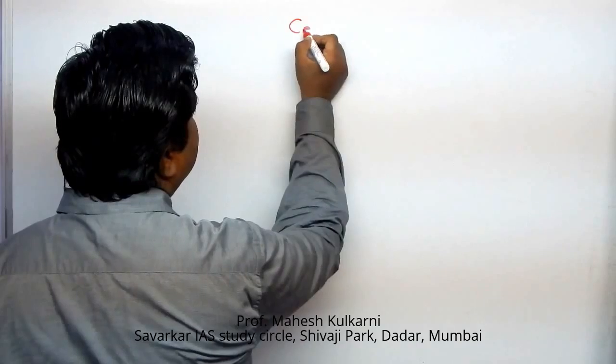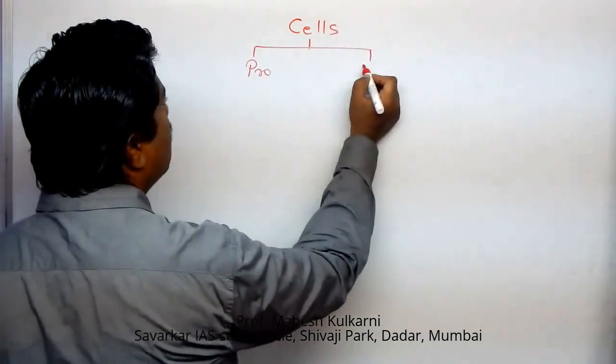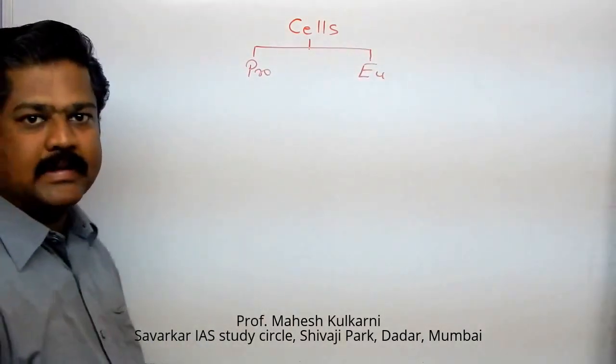Reasons we'll discuss later. So here it's very clear that we are talking about the life system, and in that we are talking first about cellular structure. Basically, two types of cells are observed. They are called prokaryotic cell and eukaryotic cell. So first I should give a clear-cut idea that we are dividing cells into two parts: one called prokaryotic, and second called eukaryotic cell. Why is this type of classification required?